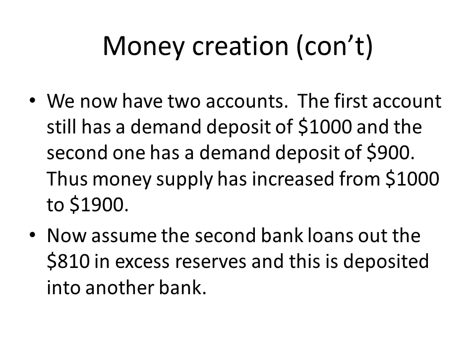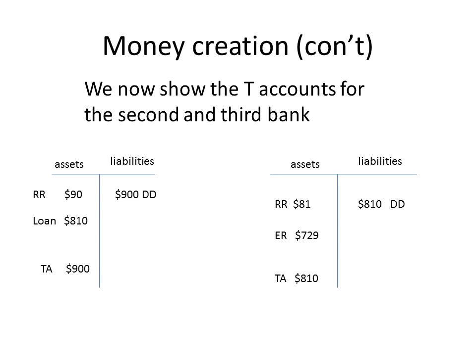Now, assume the second bank loans out the $810 in excess reserves to an individual, and this is then deposited in another bank.